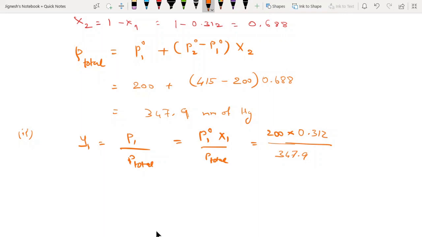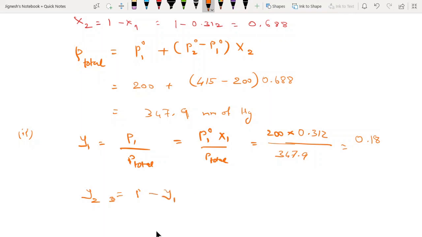And whatever answer comes from this, that is what I get. So what will I get? I will get for P1 the answer 0.18. Similarly, Y2 is equal to, it can be done two ways. We can directly do 1 minus Y1.